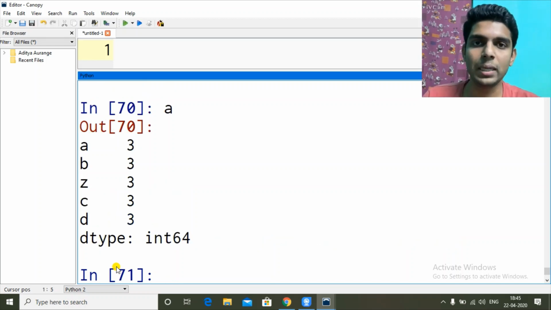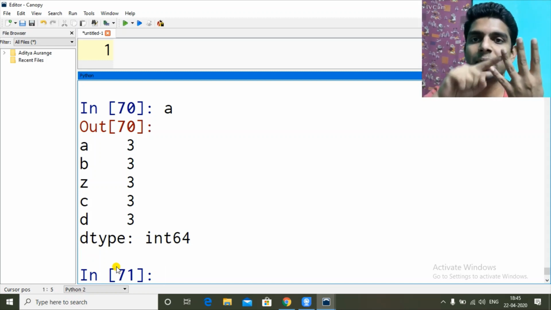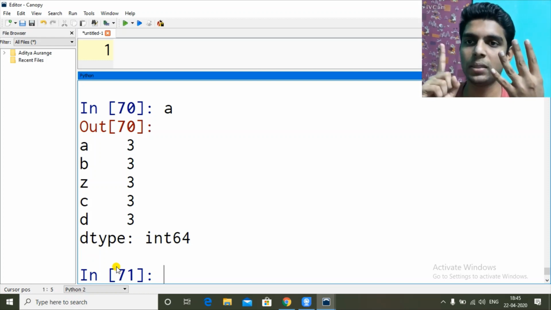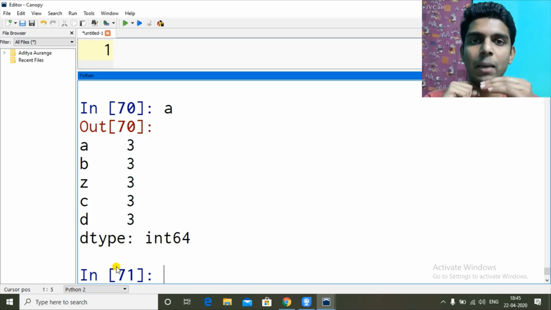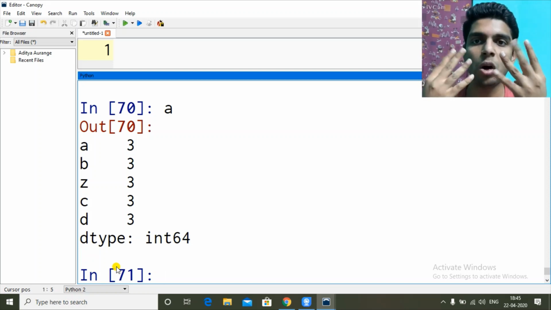So there are two things. If you are giving multiple values, you will have to give that many indexes. But if you are giving one value, you can pass either one index, so you will have only one value, or multiple indexes. All the indexes will have the same value which you passed. So the number of elements here depends upon the indexes you are giving. If you are giving one index, you can pass only one value. If you are giving multiple indexes, you can either pass one value, so that value will be given to all the indexes, or you can pass that many values, how many indexes you have.